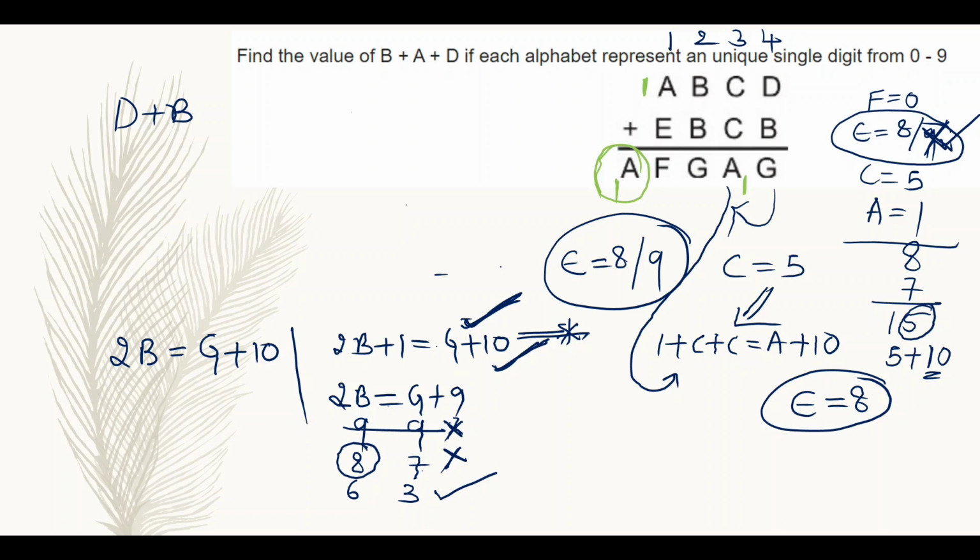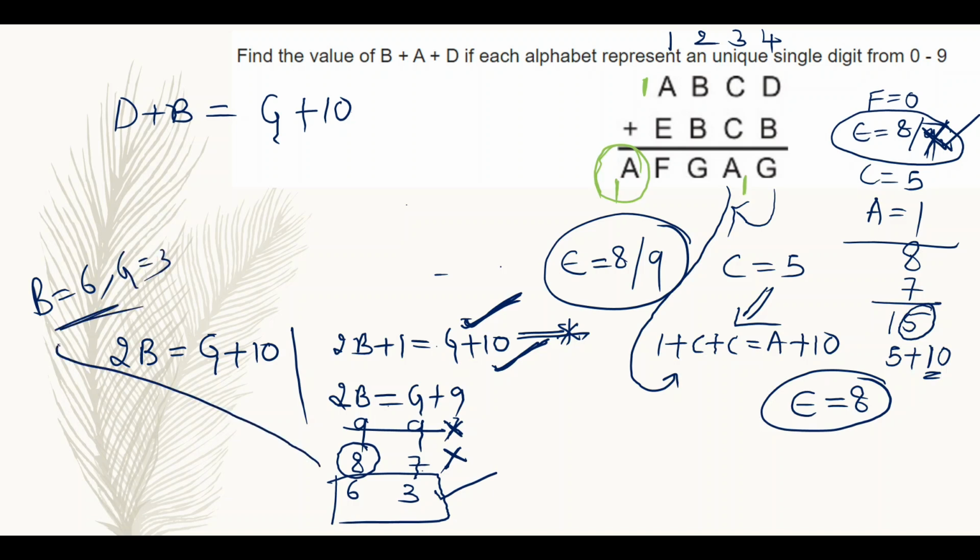D plus B will give G along with some carry to the third column, that is 10. So what is the value of B? Here I can confirm B value is 6, and G value as 3 from this one. So here I am taking D plus 6 is equal to 3 plus 10. Then D is equal to 7.